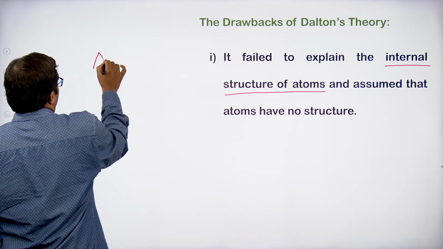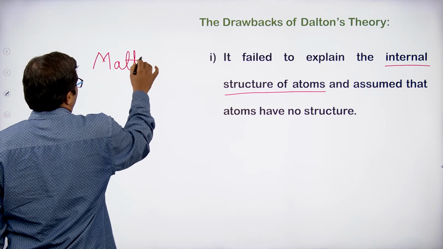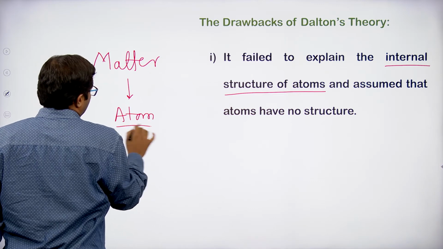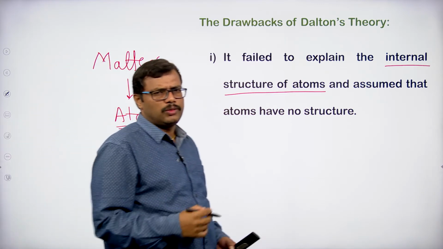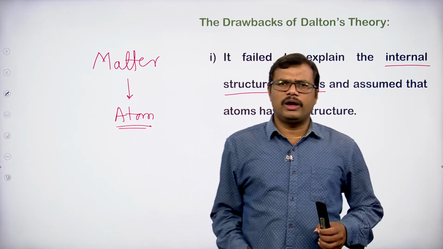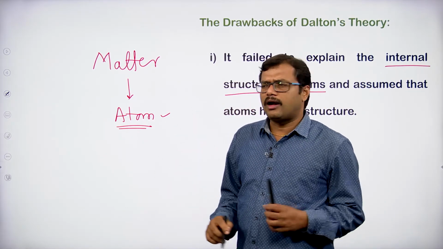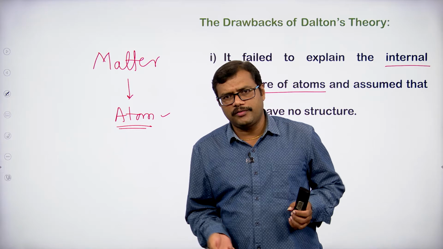Dalton says that whenever you take matter, matter is made up of atoms, there is no doubt. When you go on cutting the matter into small pieces, you are going to end up at a stage where you have only a small particle called an atom, which cannot be divided further.